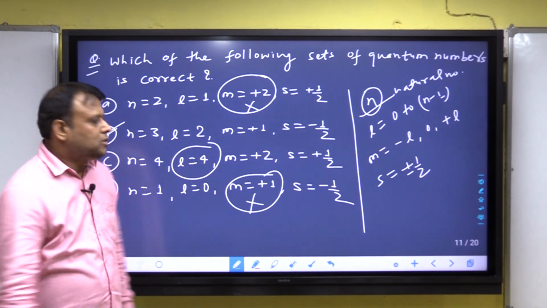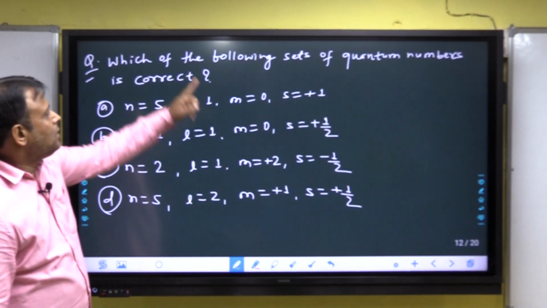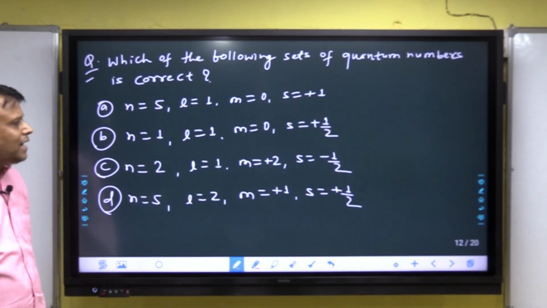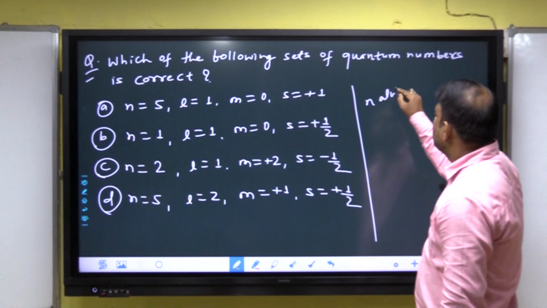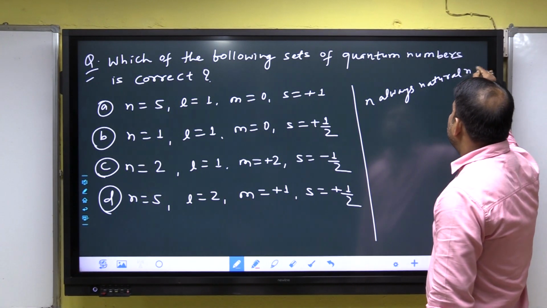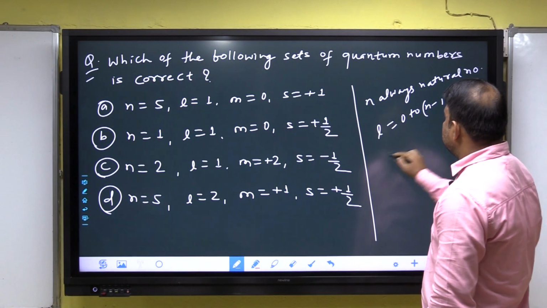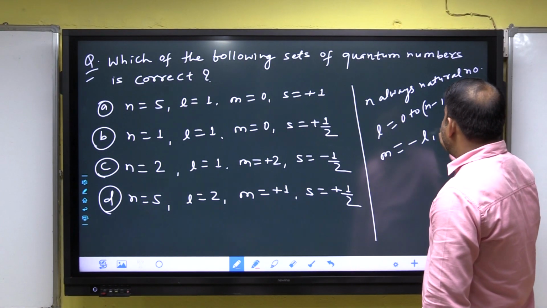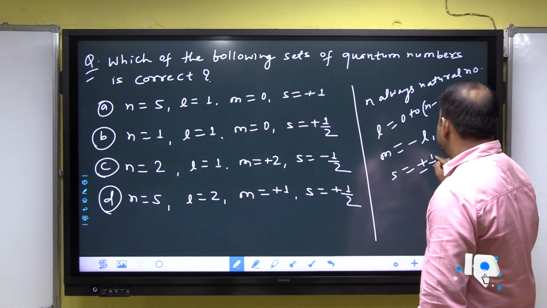Clear? Next, one more question. Which of the following sets of quantum numbers is correct? Again, n is always a natural number, l is 0 to n minus 1, m is minus l, 0, to plus l, and s is plus or minus half.